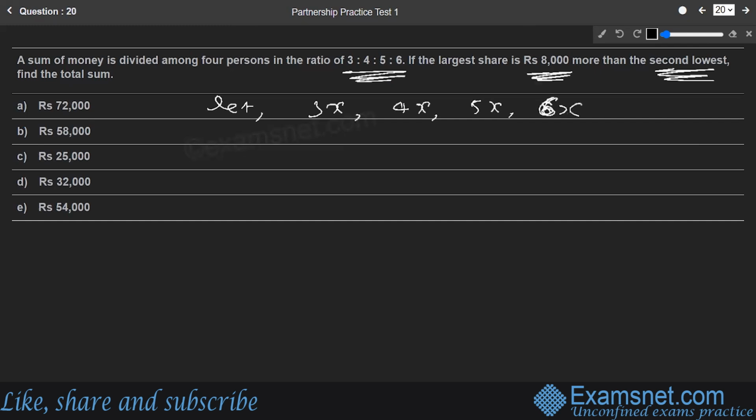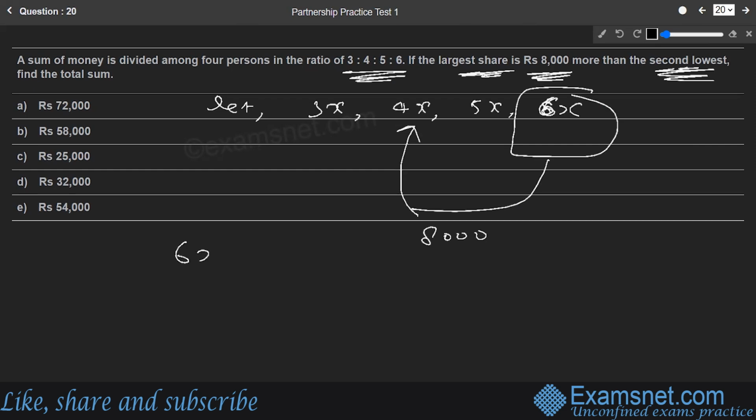They say the largest share is 8,000 more than the second lowest. So the largest share is 6x. They say 6x is 8,000 more than the second lowest. The lowest is 3x, so the second lowest must be 4x. So we can say the largest, 6x, minus the second lowest, that is 4x, the difference is 8,000. So this gives us the x value as 8,000 divided by 2, that is nothing but 4,000.